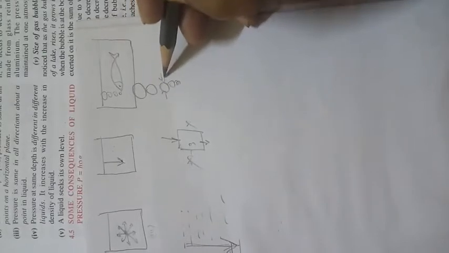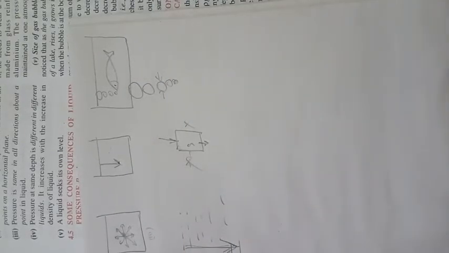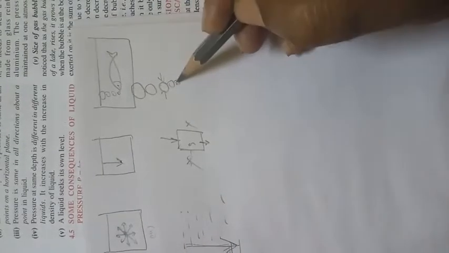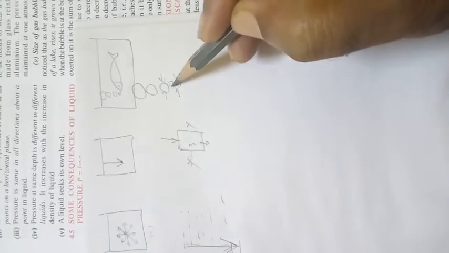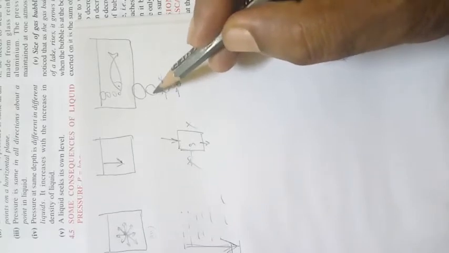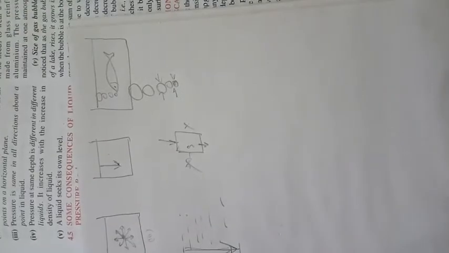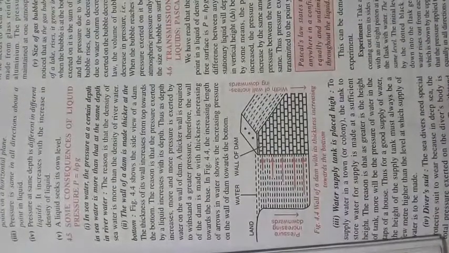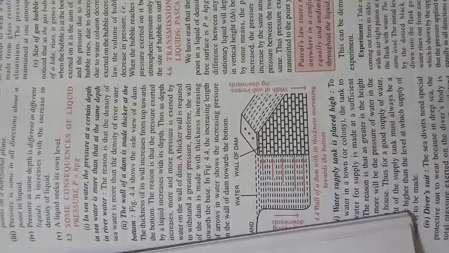The reason is, as this air bubble rises up, the pressure of the liquid reduces. So when the pressure reduces, the volume increases. You must have done that in Boyle's law. When the bubble is over here, the pressure is more, so the bubble is small. As the bubble goes up, slowly, the pressure keeps on reducing, so the volume keeps on increasing. Did you get that? So much about the laws of liquid pressure.